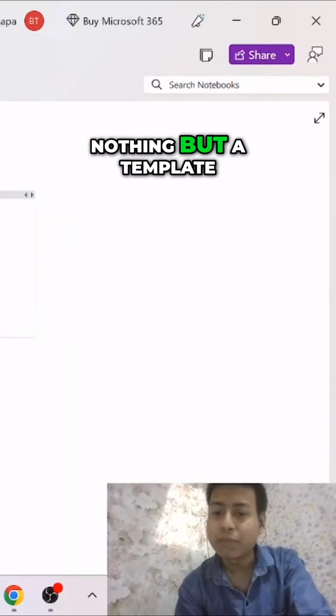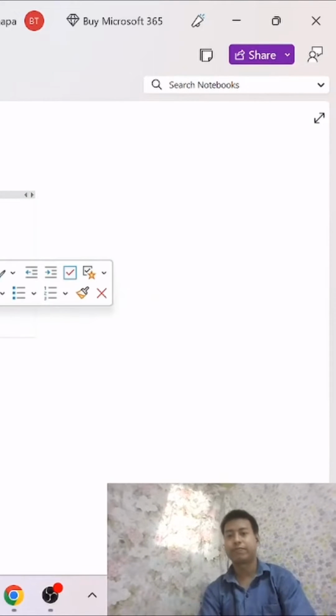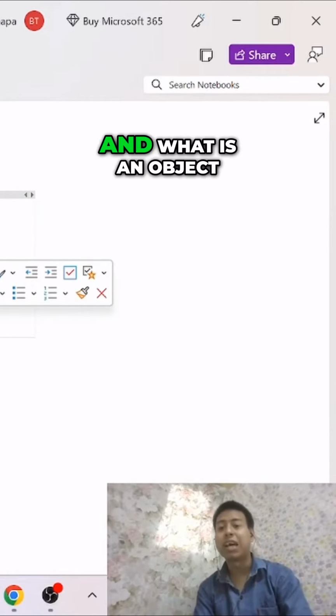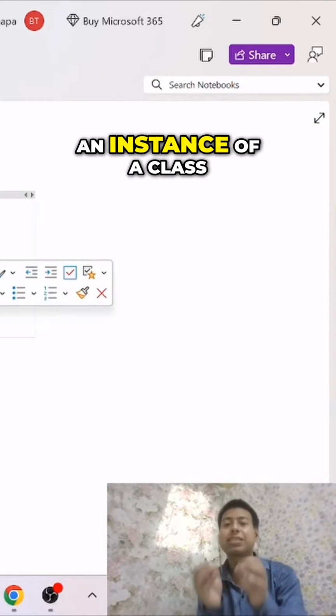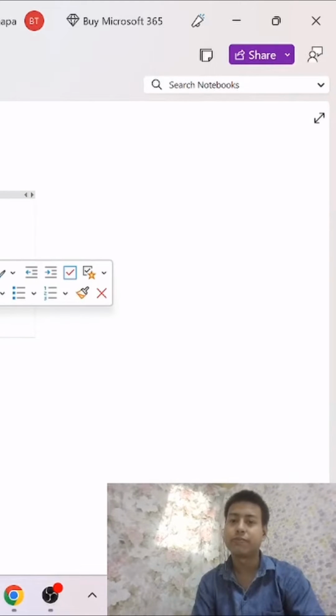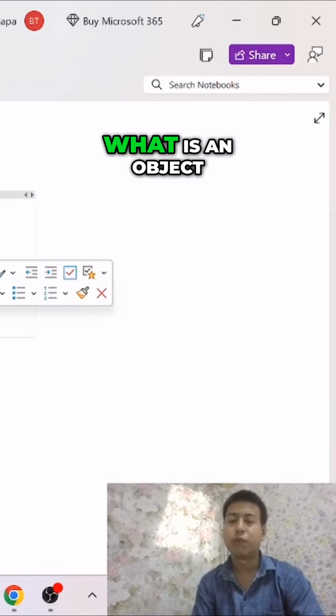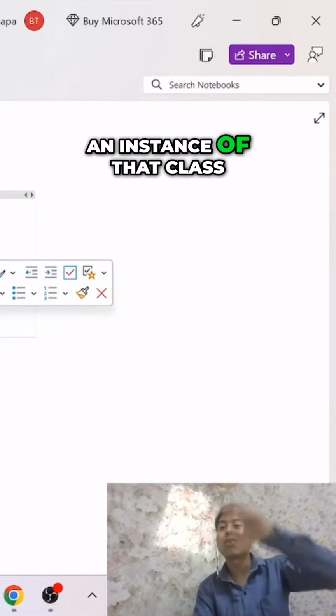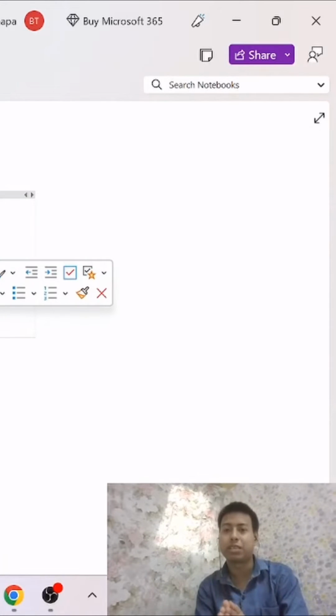Class is nothing but a template. And what is an object? Object is an instance of a class. What is an object? Object is an instance of that class. Class is just a template.